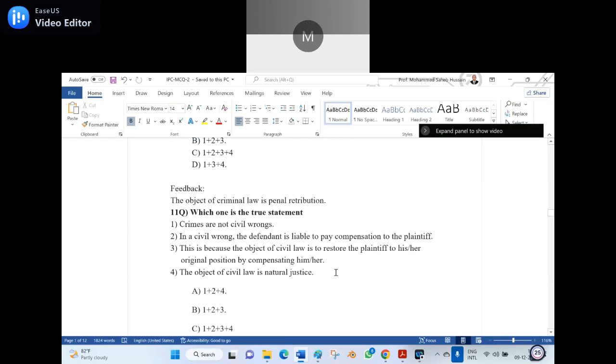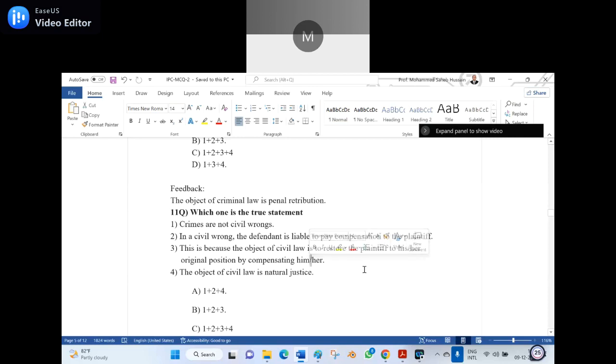Which one is the true statement? Number 1, crimes are not civil wrongs. 2, in a civil wrong, the defendant is liable to pay compensation to the plaintiff. 3, this is because the object of civil law is to restore the plaintiff to his or her original position by compensating him. And what is this sign which I made? What is this sign or symbol?